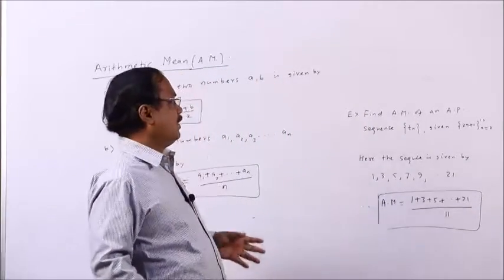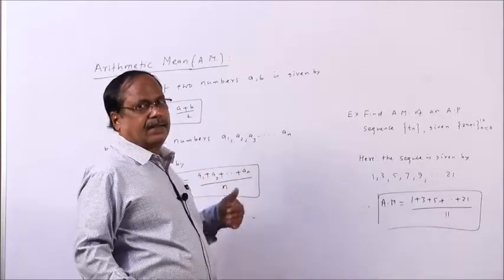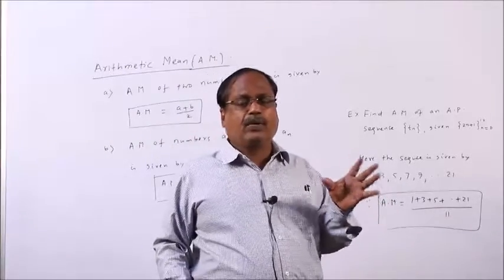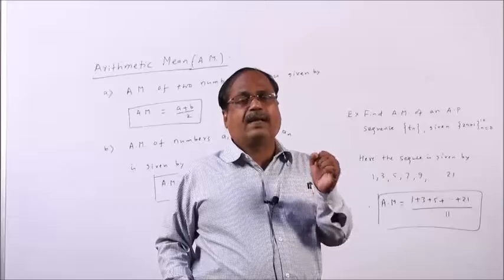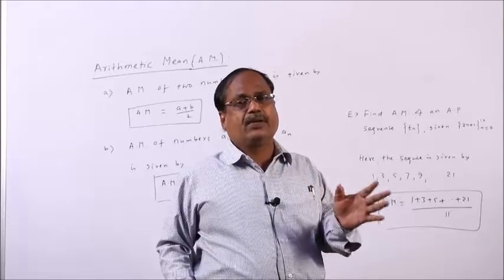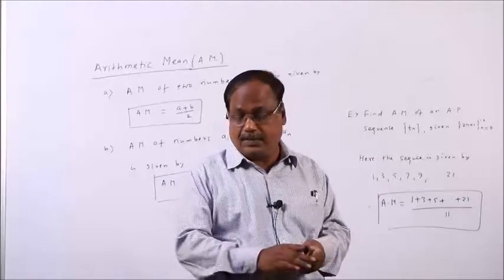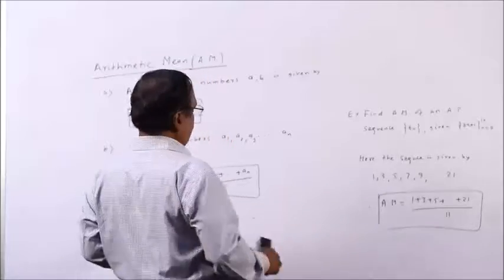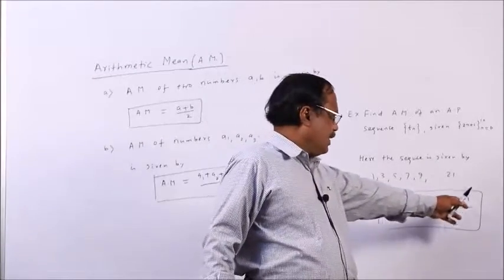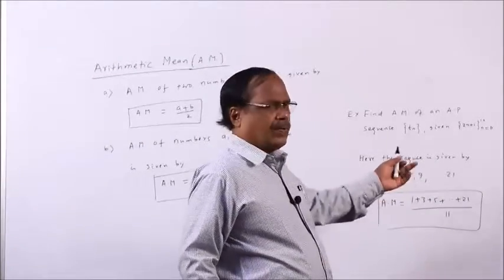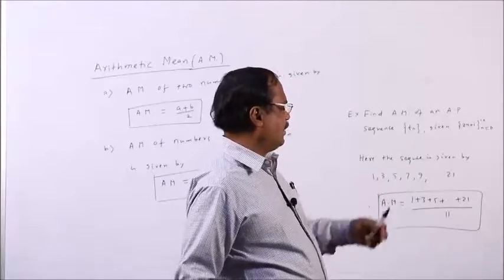All right. Suppose you are asked to find 3 arithmetic means between 2 given numbers, how will you find them? It is very clear, you just use the formula a plus d into n minus 1.